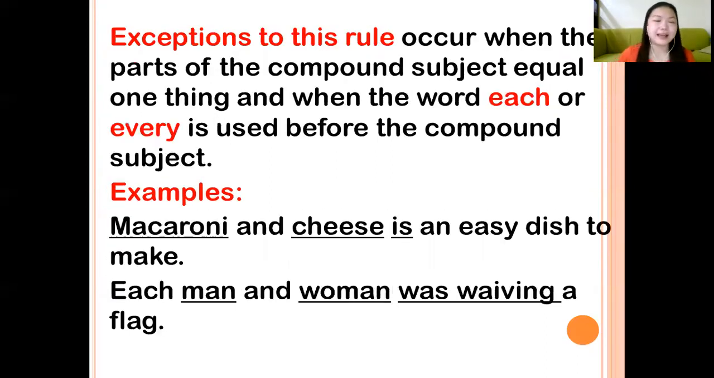All right. So I have an exception to this rule. The exception occurs when the parts of the compound subject equal one thing, and when the word each or every is used before the compound subject. For example, macaroni and cheese is an easy dish to make. So it is equal to one thing, therefore, we take the singular form of the verb. Another example, each man and woman was waving a flag. So we use the word each, so we take the singular form of the verb. Please take note of this exception, class. Okay?